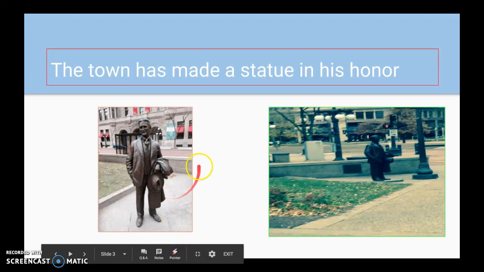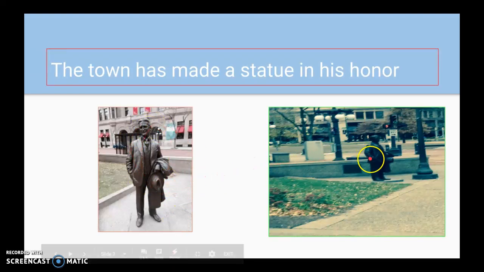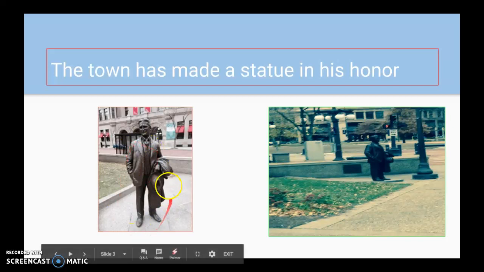As you can see, it's a really nice statue. This is another view of it. I actually took these two pictures myself. This statue is in front of one of the wealthiest hotels in St. Paul. And it's very ironic that his statue would be there because I don't think in his lifetime he would have appreciated that. The statue stands at 5'6" because that was his height.